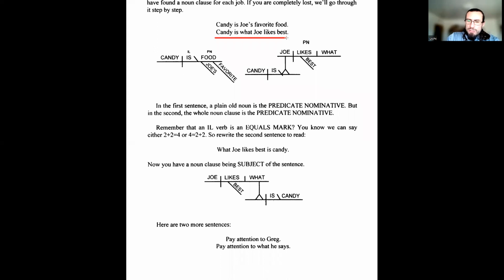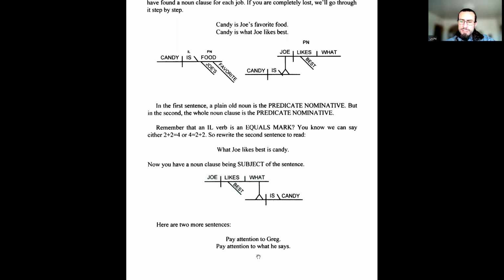Now we can reverse it. And when we reverse it, all we're doing is switching the subject and the predicate. And that's fairly simple, right? What Joe likes best is candy. And so the noun clause has now become our subject, whereas before it was a predicate. No problem. Not a problem at all. Any clause can be used, okay? Any noun clause can be used in a noun place. Subject, predicate, direct object, indirect object, what have you.